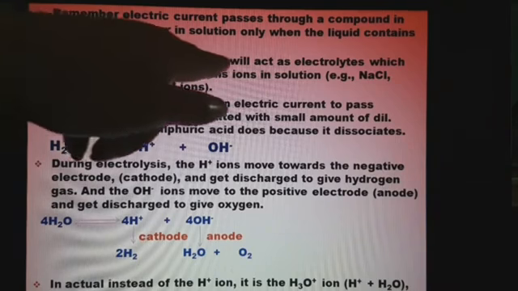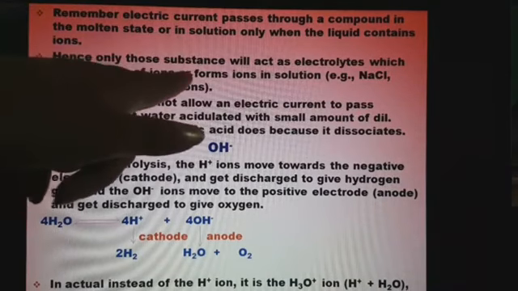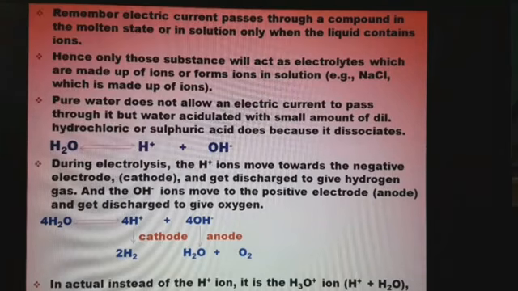Hence, only those substances will act as electrolytes which are made up of ions or form ions in the solution.